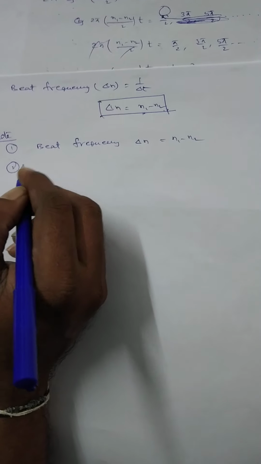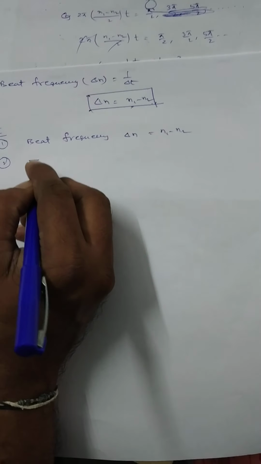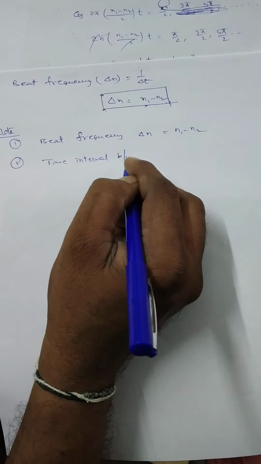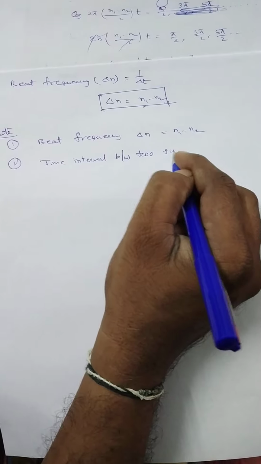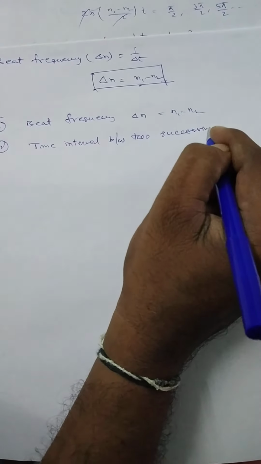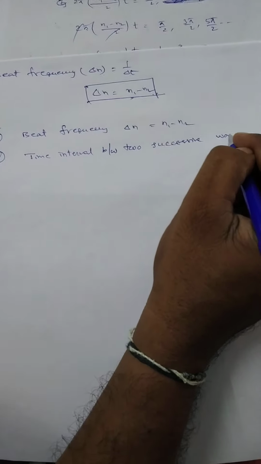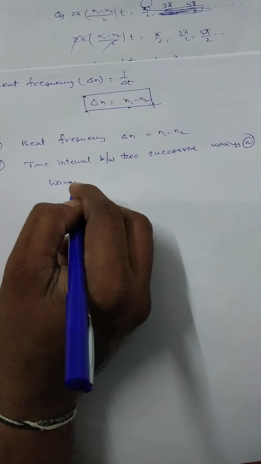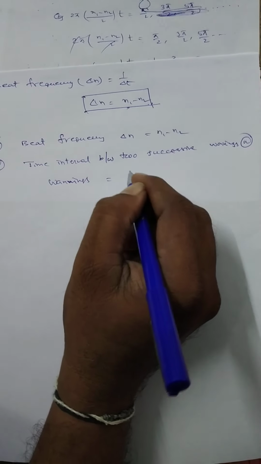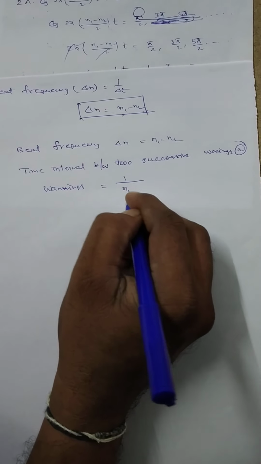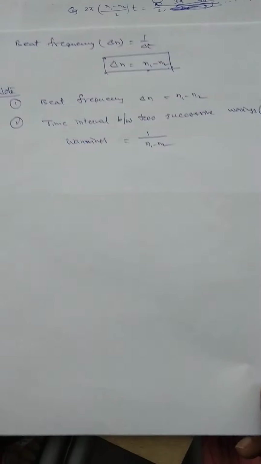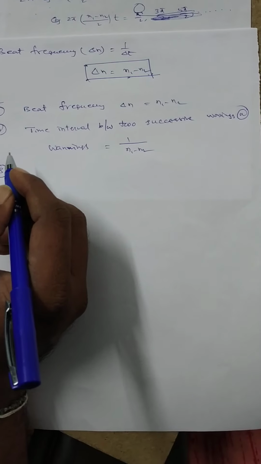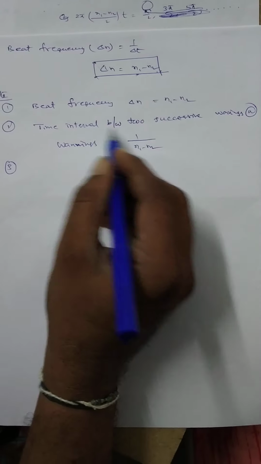Second, the time interval between two successive waxings or vannings is equal to 1 by (n1 minus n2). Time interval between two successive waxings or two successive vannings, we already proved it. Next one, the time interval between waxing and vanning.